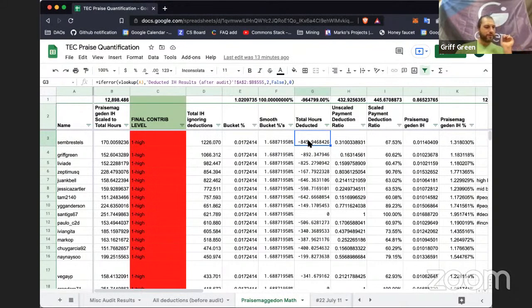What we did was we scaled it so that if someone was deducted so many hours that the amount they got was only 15% of their total impact hours ignoring deductions, they would actually get 60% of that. So we scaled the 85% deduction to a 40% deduction.